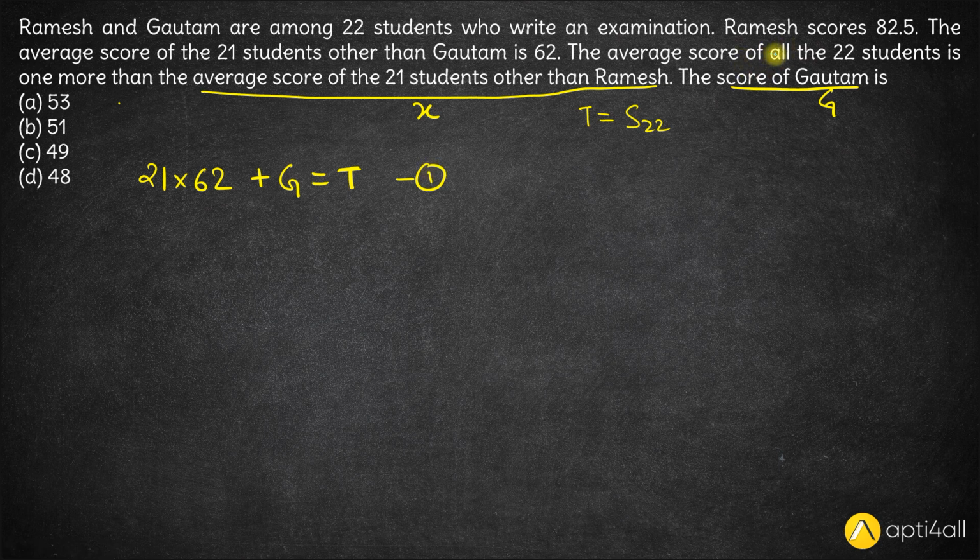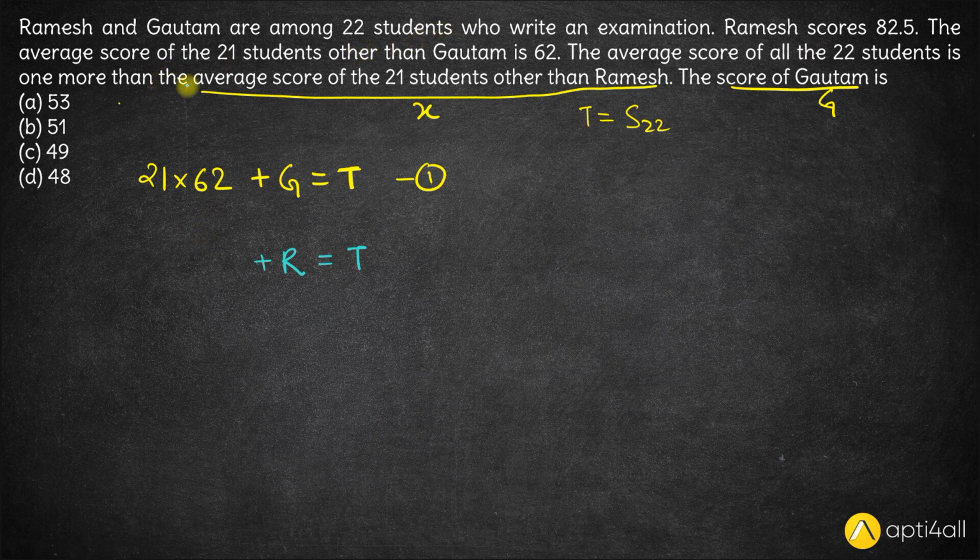Next we have the average score of 22 students is one more than the average score of 21. So the total score of all 22 students will be Ramesh's score plus the score of others except Ramesh.